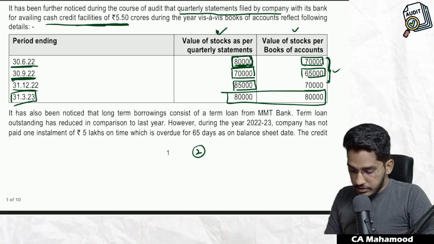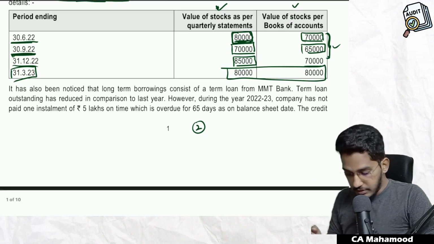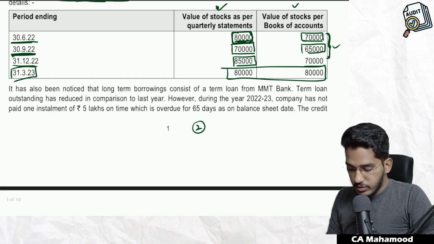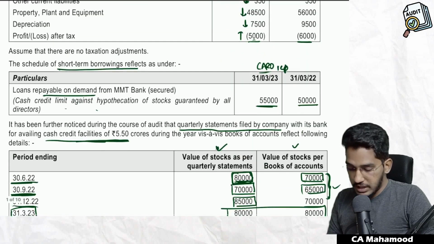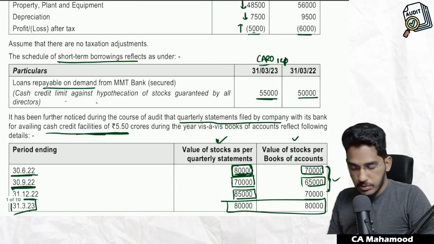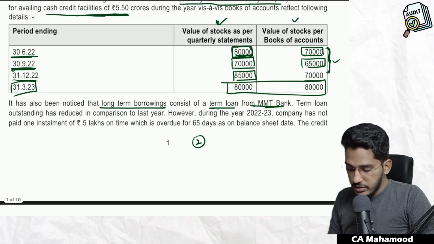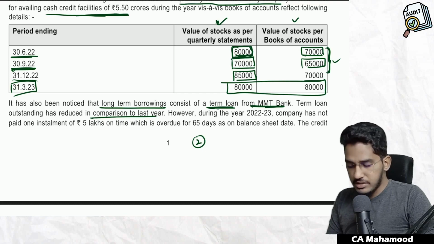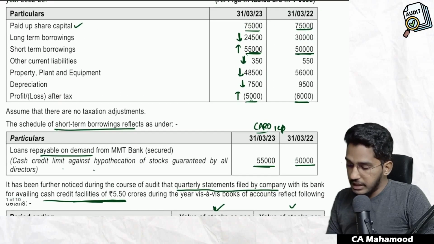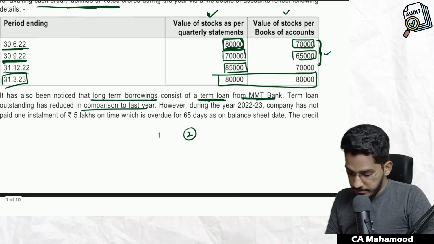Next one. So this is what they are trying to say about short-term borrowings. Now let us come to the next one. It has also been noticed that long-term borrowings consist of a term loan from MMT Bank. So the company is also having long-term borrowings now. Term loan outstanding has reduced in comparison with the last year. Obviously, if you see here, when compared with the last year, in the current year, it has reduced.